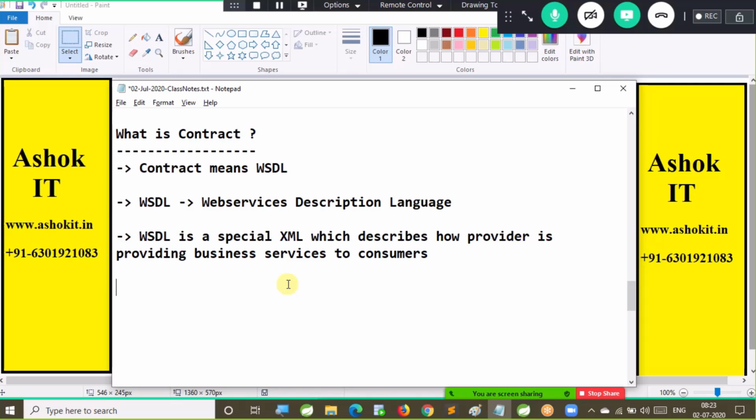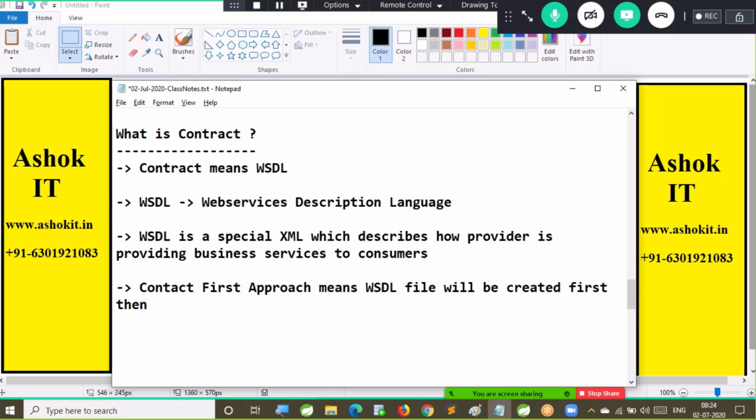So now, contract first approach means the WSDL file will be created first, then development will be started. First I will create a WSDL. Based on the WSDL I will write the code. That is called contract first approach.